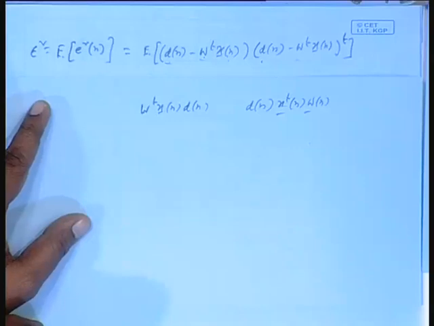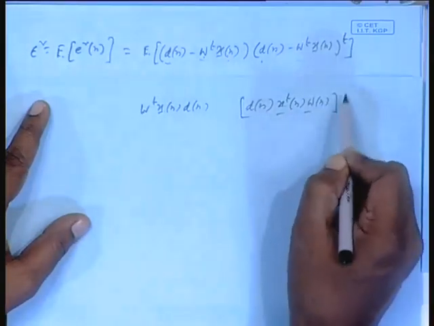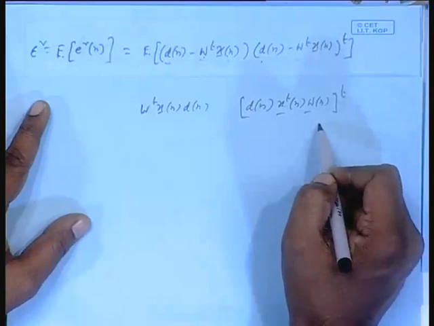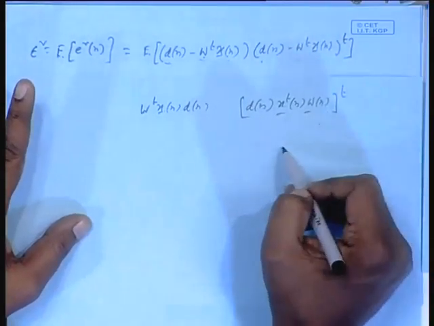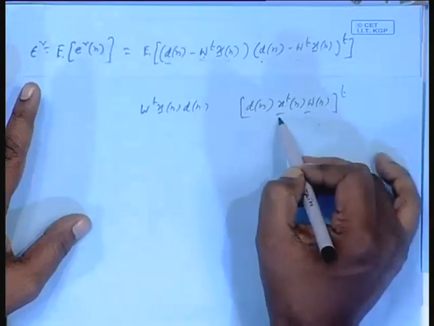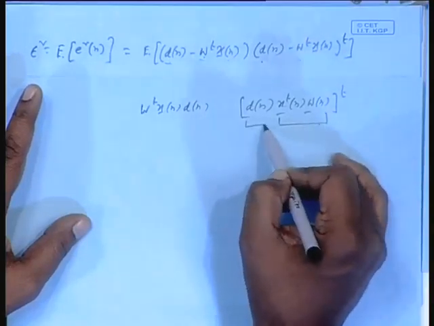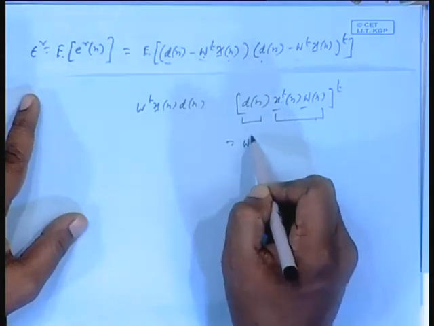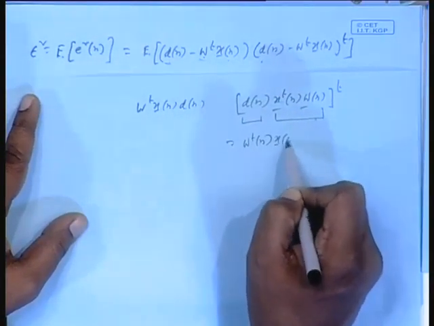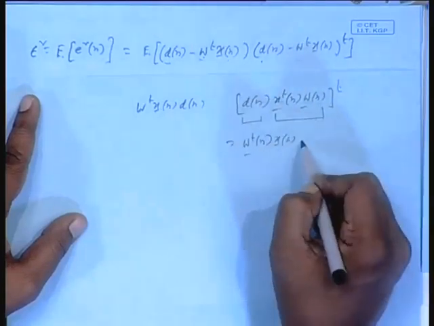That is not difficult. You take this scalar and its transpose. If you take the scalar or take its transpose, they should be the same. If you take the transpose of this, first transpose means W transpose Xn, and then Dn transpose, but Dn is a scalar.